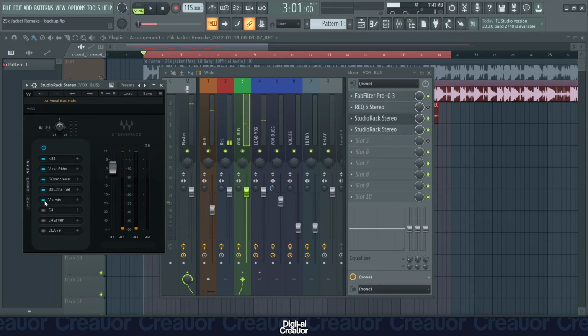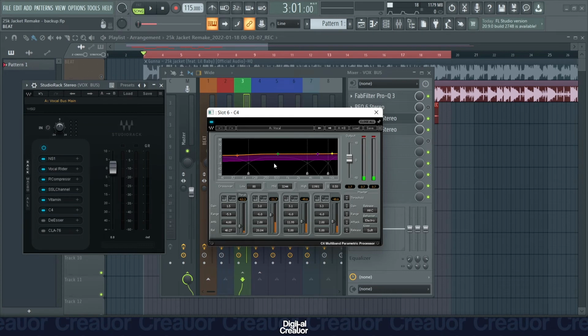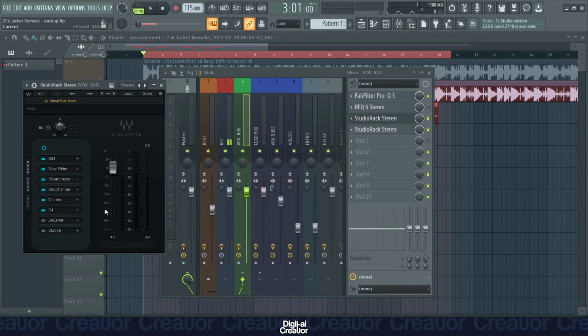So you can hear the difference already. It brightens the vocals a lot. So the next plugin, the C4 multi-band compressor. What this does is that it splits the signal into bands and then compresses them separately. So you can see here, I've reduced the low end a bit and boosted the high end just a little bit. And these are my settings for this plugin, and this is what it sounds like.